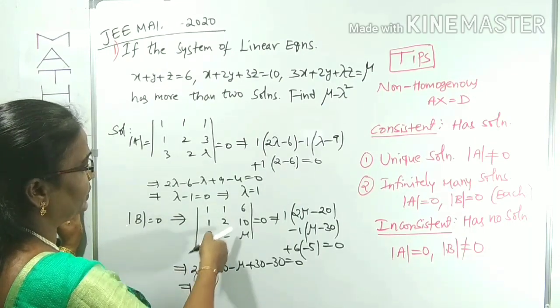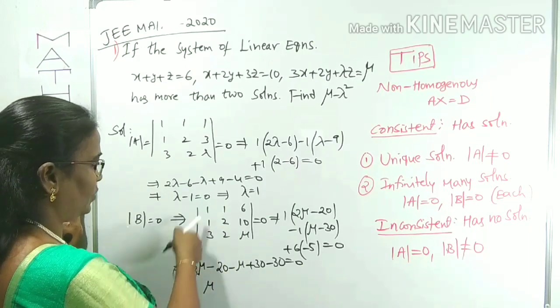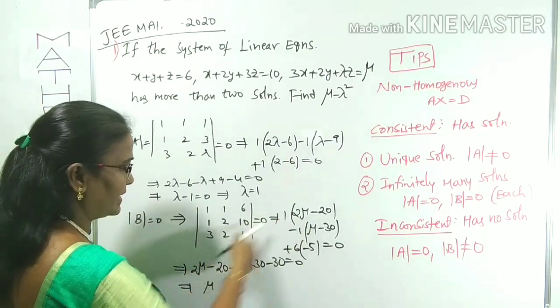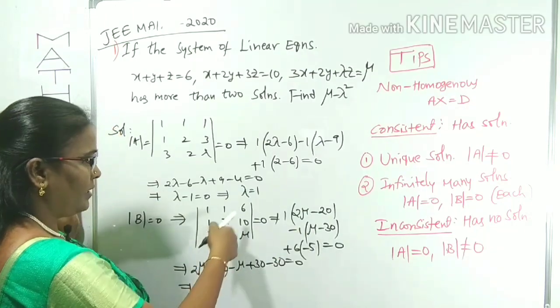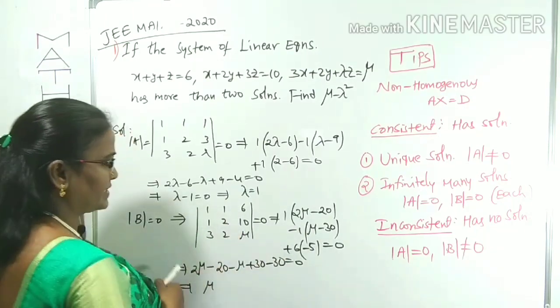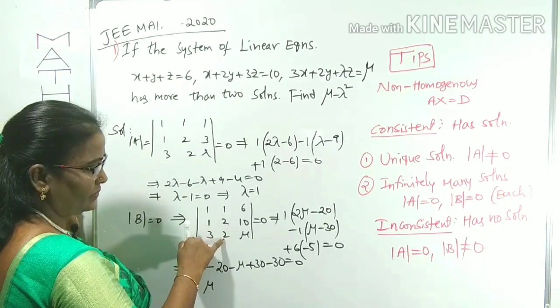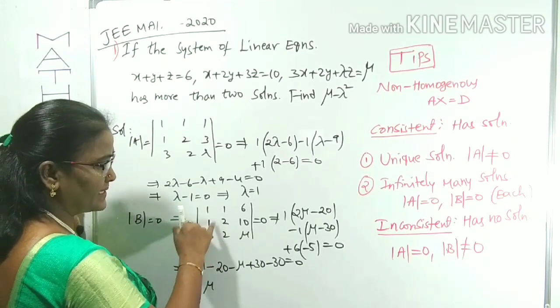1, 1, 3, 1, 2, 2, 6, 10, mu. 1 into 2 mu minus 20, minus 1 into mu minus 30, plus 6 into 2 minus 6, which is minus 4 here. A small correction: 2 minus 6 is minus 4.